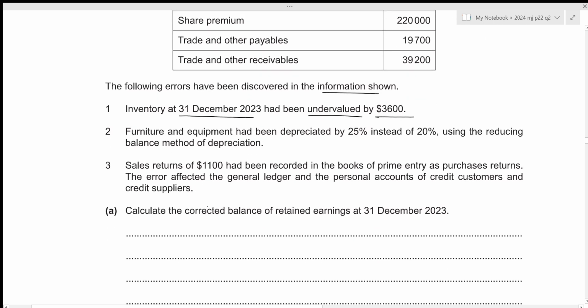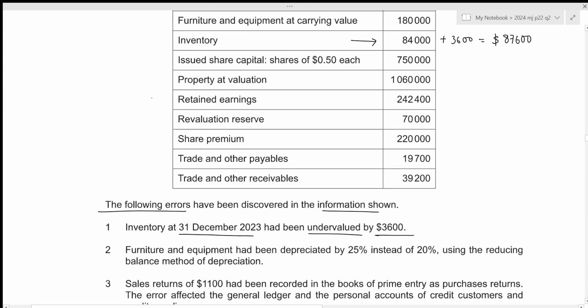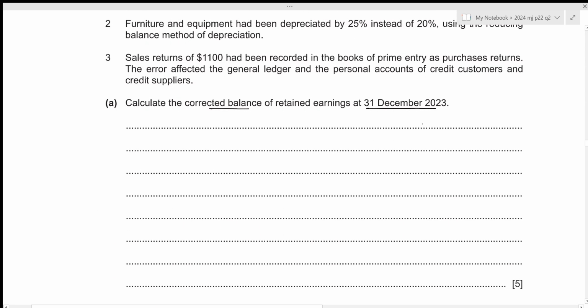And for the first part of the question, we need to calculate the corrected balance of retained earnings at 31st December 2023. Remember that retained earnings is just the accumulation of profit for the year for the previous years. And these errors will have an impact on the current year's profit for the year. Since we do not have the value for the profit for the year, whatever adjustments were to be made to the profit figure will have to be made to the retained earnings now. So let's start with the given balance of the retained earnings right here. That is 242,400. So this is our draft balance of the retained earnings.